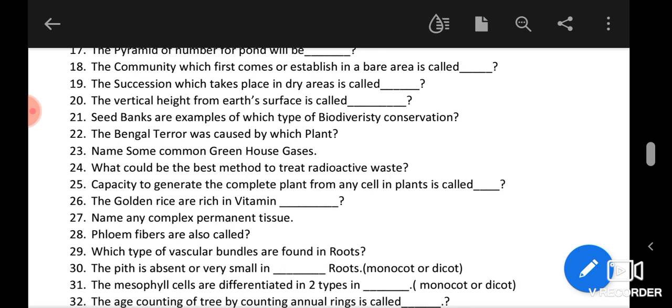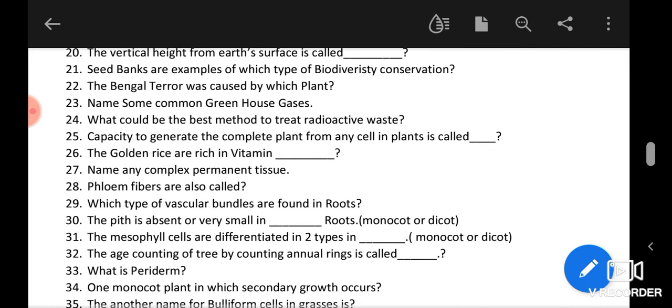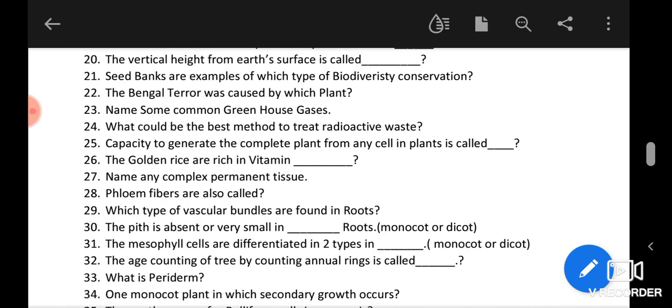24th question is also important. What is the best method to treat the radioactive waste? So a better alternative method or a suitable method for the radioactive waste will be that we have to just dig it approximately 500 meters below the soil. Okay, if we bury the radioactive waste 500 meters below the soil, then it will be the best method to treat that. Next one is capacity to generate the complete plant from any cell in the plants is called.